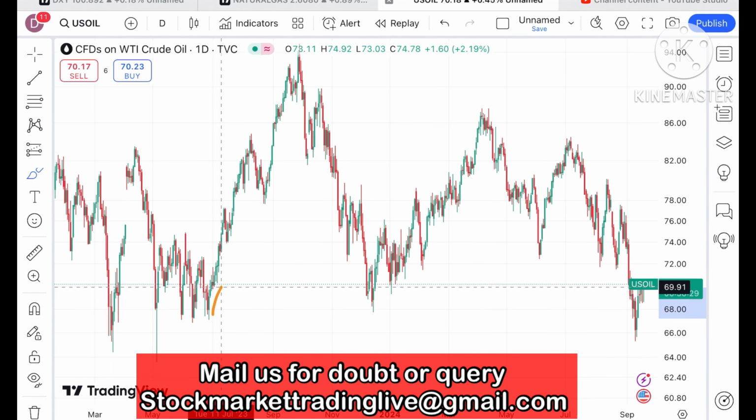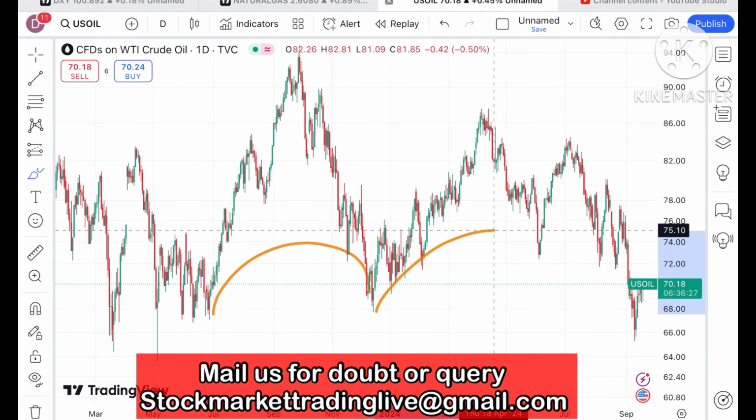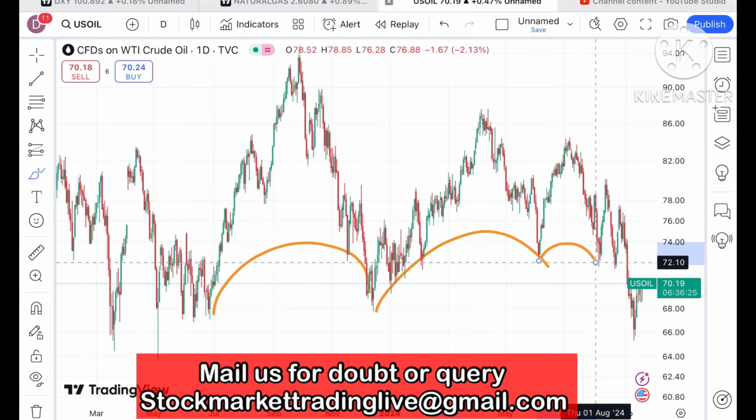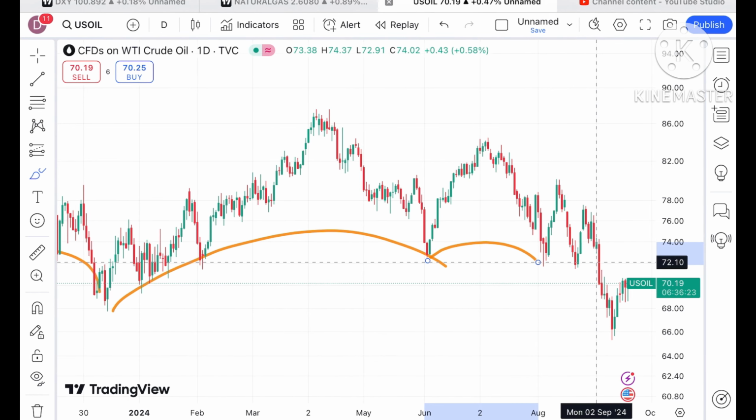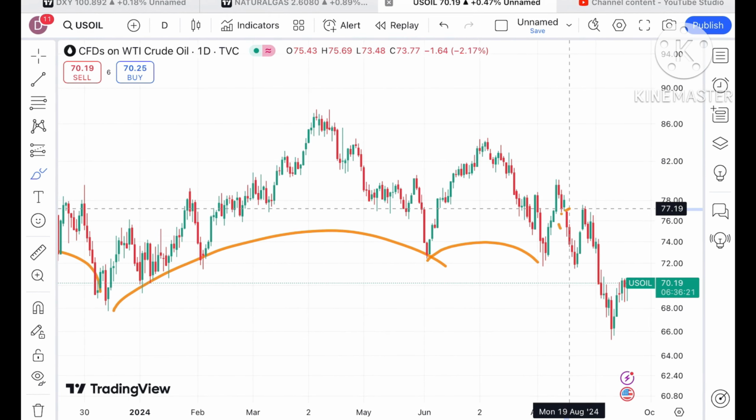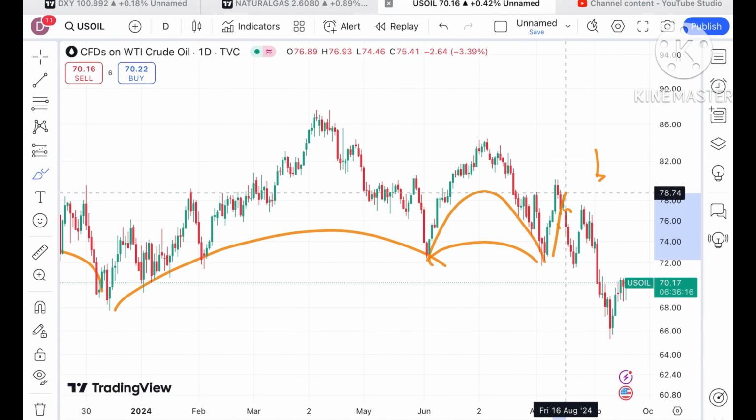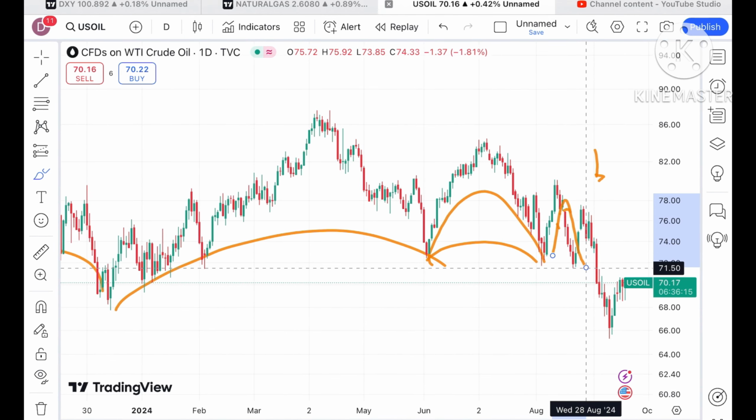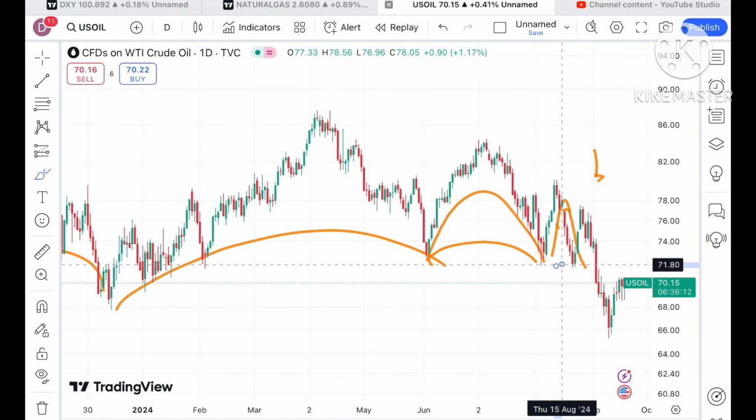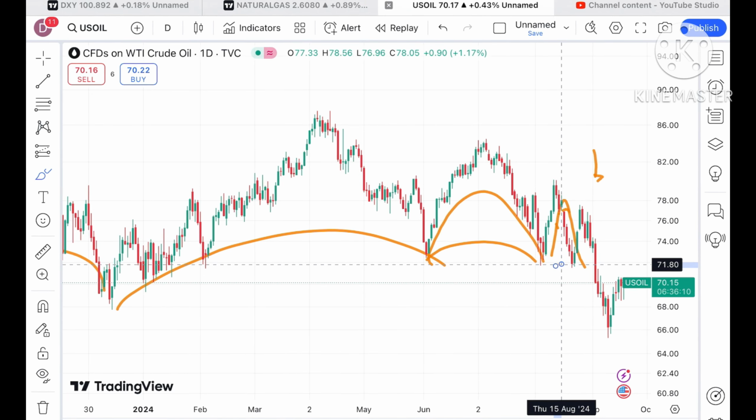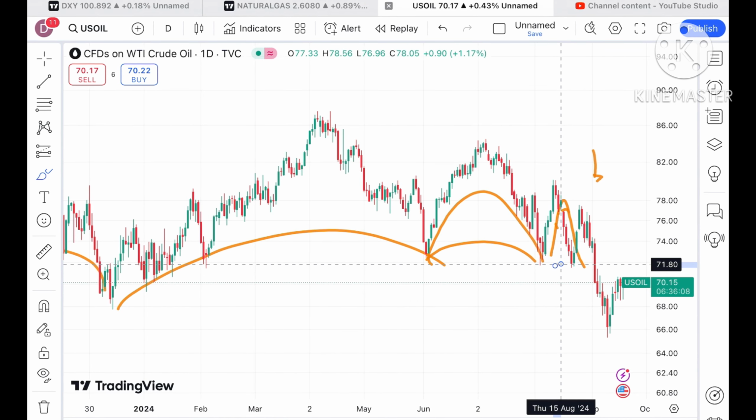Now if you look at this particular trend, there is a clear inverted U pattern formed, and this has happened 2-3 times at a level of around 77. After that it fell below this. I told you that there is a clear pattern forming and chances are high it can move towards a level of around 71.8. You can check my previous video also.